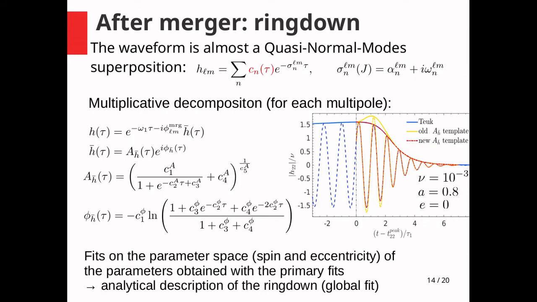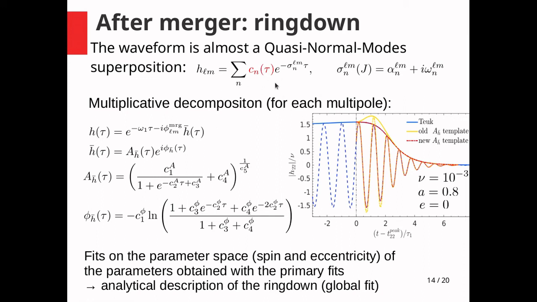Now let's move to another topic. Let's discuss the waveform, but after the merger. So we have only one body that is excited, and we can describe it using black-hole perturbation theory. We can solve the homogeneous Teukolsky equation and find the quasi-normal modes that are the solutions of this equation. The waveform will be a superposition of these modes, and these modes are damped oscillations because the frequencies are complex. But the point is, the coefficients of these superpositions are time dependent.